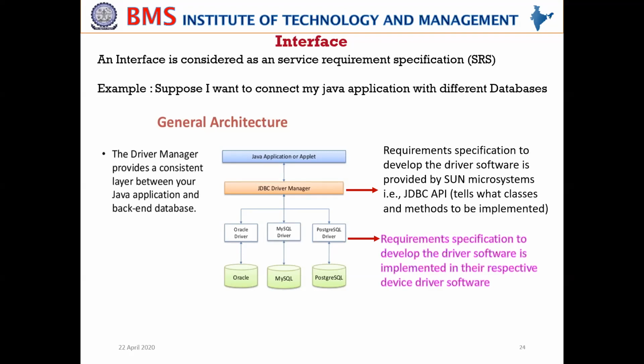Okay, suppose the Java Sun people have defined what is basically called an API. We have come across the concept of an API, application program interface. Basically, it tells what classes and methods are to be implemented, but doesn't provide a complete implementation. So the Java people have provided a JDBC API. This JDBC API tells which classes and methods are to be implemented. It only provides the abstract overview.